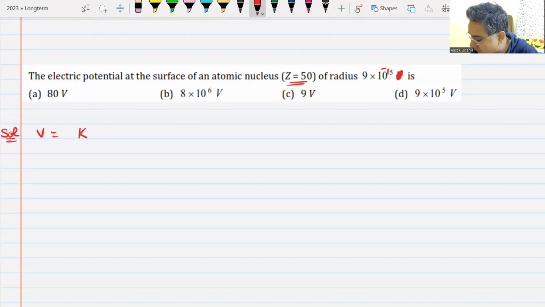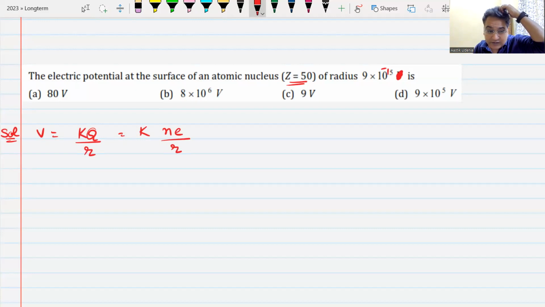Potential is KQ by R, where K is 9 into 10 raised to the power 9. Q is the total charge. How much is the total charge? It is N, the atomic number, multiplied by e. Right? Yes or no? Yes, sir. N is 50 and e is 1.6 into 10 raised to power minus 19. Once you put this value, you should be able to get the answer. Yes or no? Yes, sir.